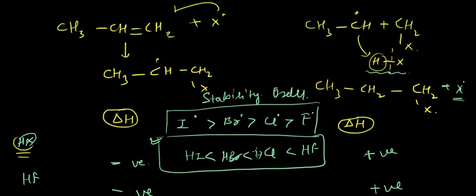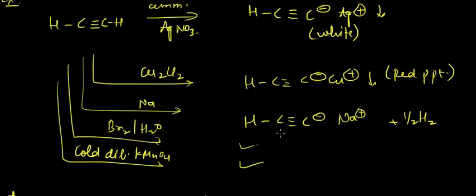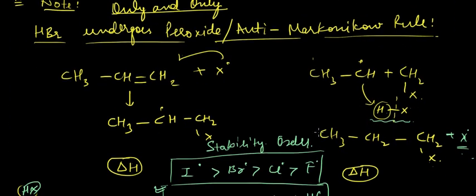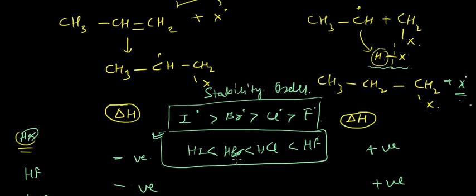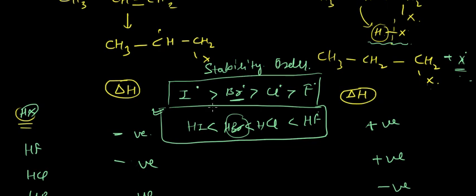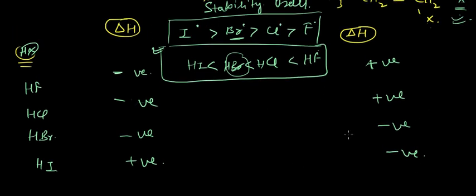Hence in this case HF would be more stable than F dot, and HCl would be more stable than Cl dot, and, beg your pardon for that, similarly Br dot would be more stable than HBr. Okay, so the delta H for Br is negative, and obviously for I dot it would also be negative because I dot would be highly stable compared to HI. Hence this is the delta H for the two steps.